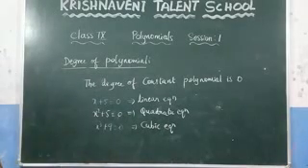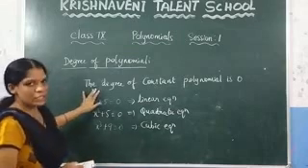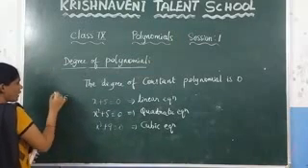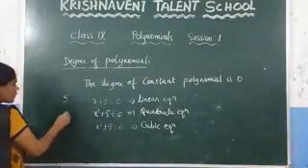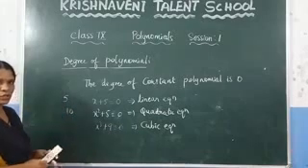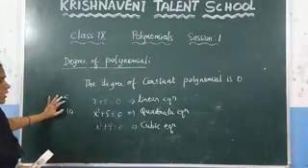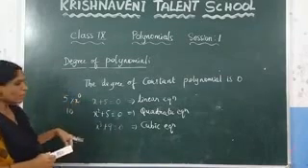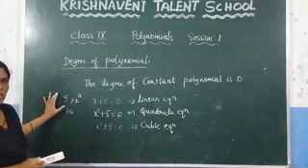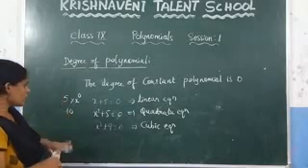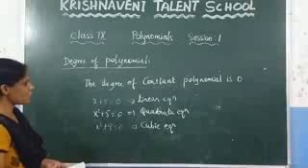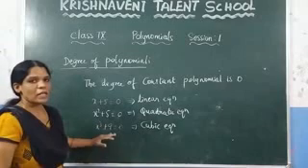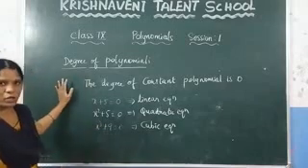Now we are discussing about this polynomial. So here what is the degree of the constant polynomial which is always 0? So if you ask here what is the degree of 5, you can say that it is 0. What is the degree of 10, which is 0? The degree of the constant polynomial is always 0 because we can write this one as 5 into some x power 0. So what is the power here? 0. So we can say that the degree of the constant polynomial is 0. If the degree of the equation is 1, we call it a linear equation. If it is 2, we call it a quadratic. And if it is 3, we call it a cubic. And if it contains more than 3, we call it a polynomial.